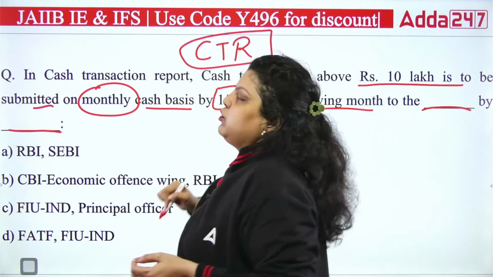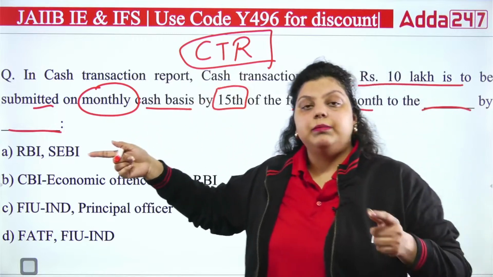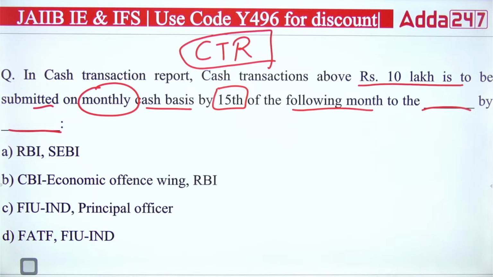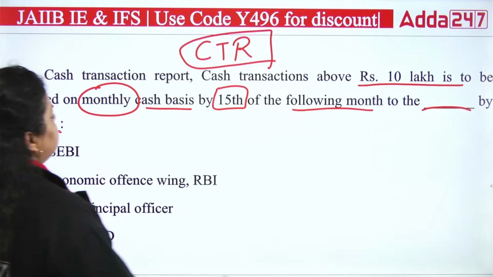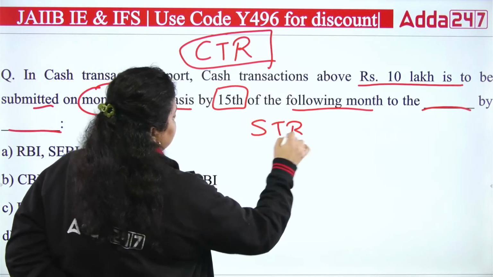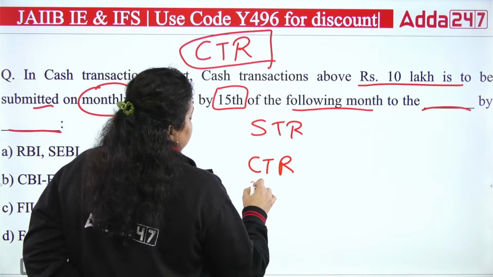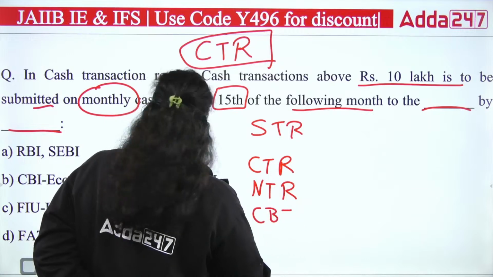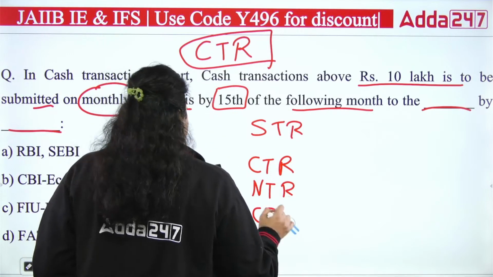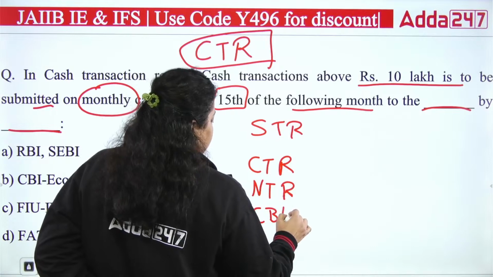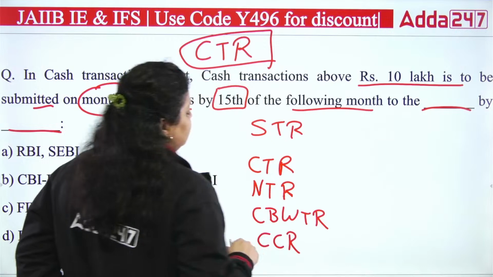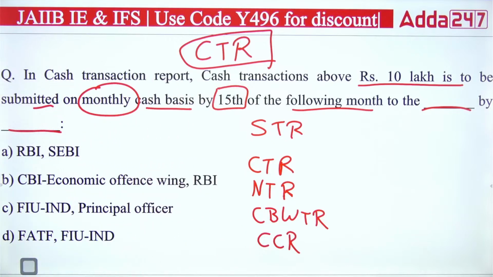It has to be submitted, and by whom to whom? That is what we are asking: who will submit this particular report and to whom. We have certain reports: suspicious transaction report, cash transaction report, non-profit organization transaction report, cross-border wire transfer report, and counterfeit currency report. These are the certain reports that we have in the banking sector.